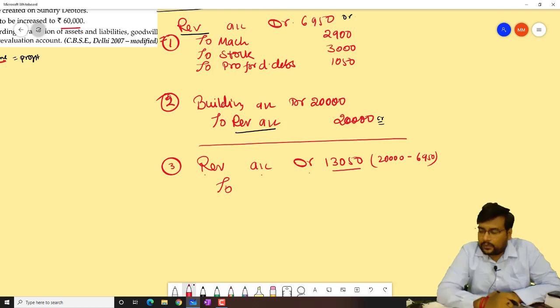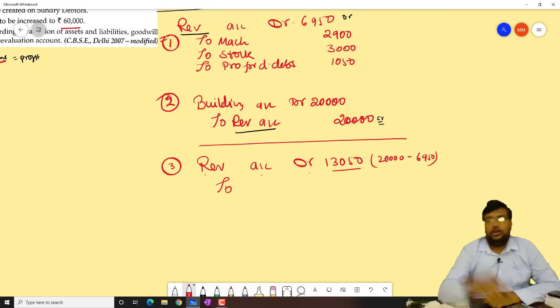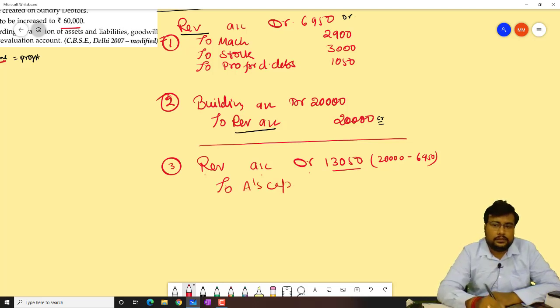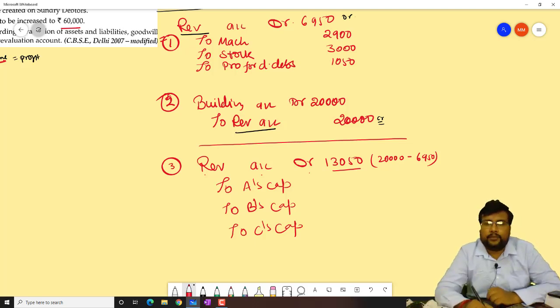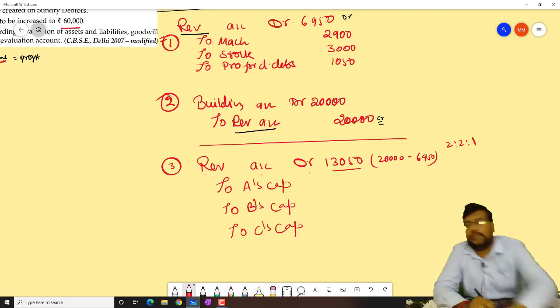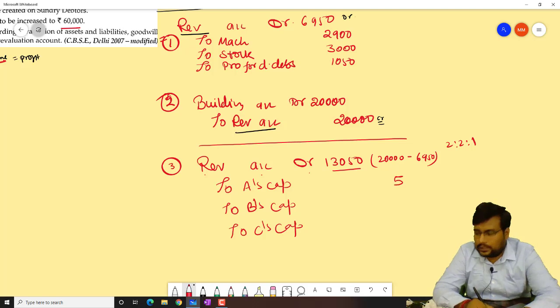And it will be given to A's capital, to B's capital, to C's capital. How much will it come to, beta? 13,050 in the ratio 2:1 will come to 5,220, 5,220 and 2,610.